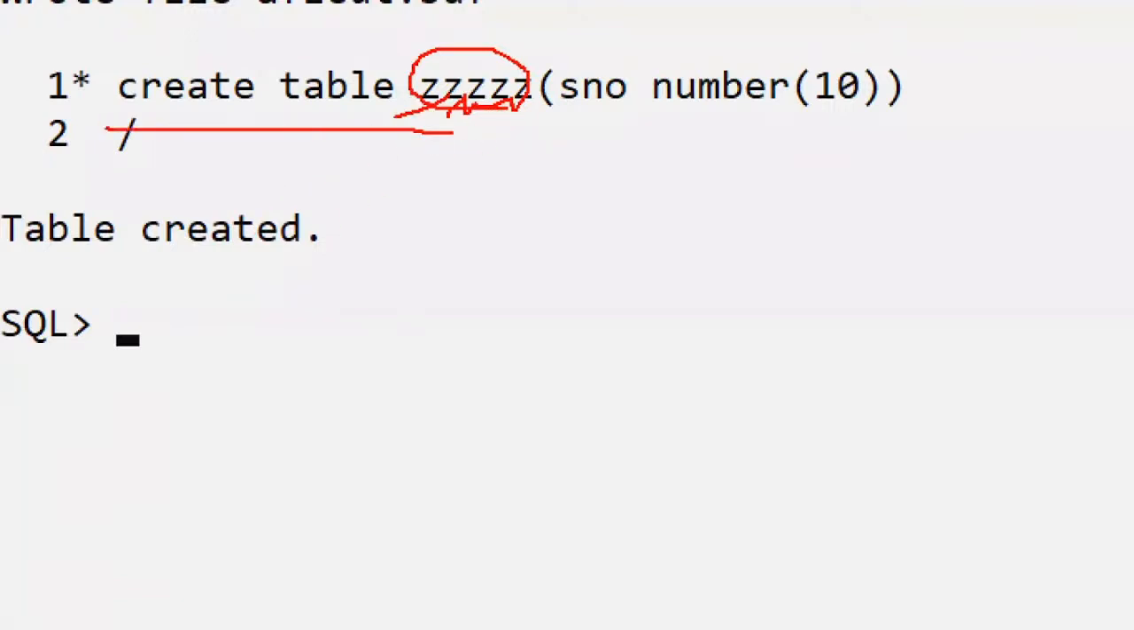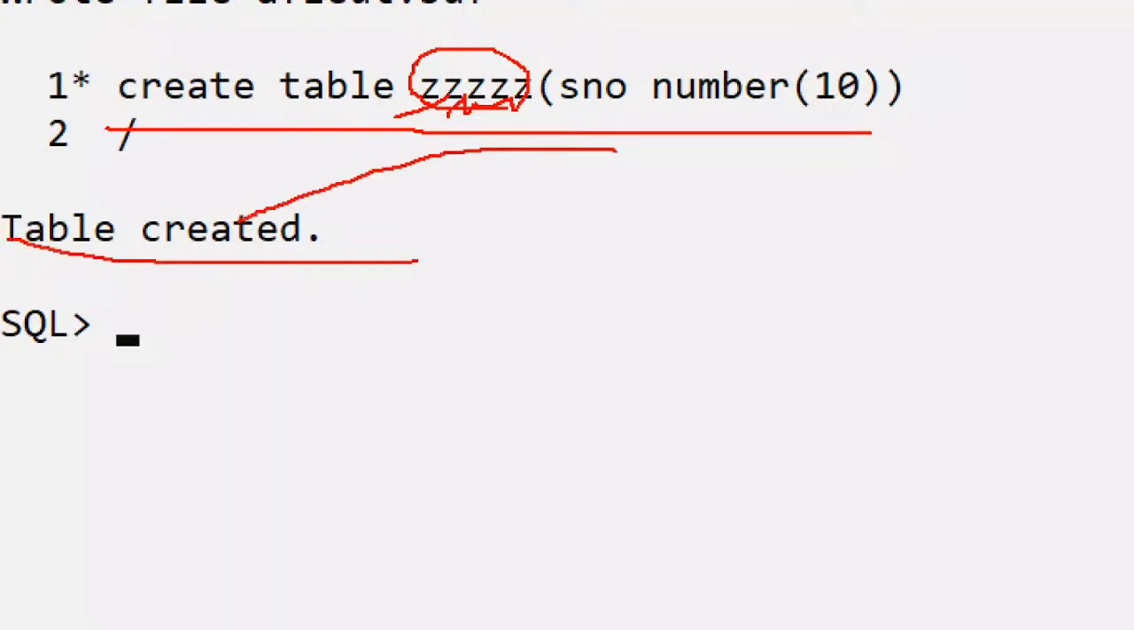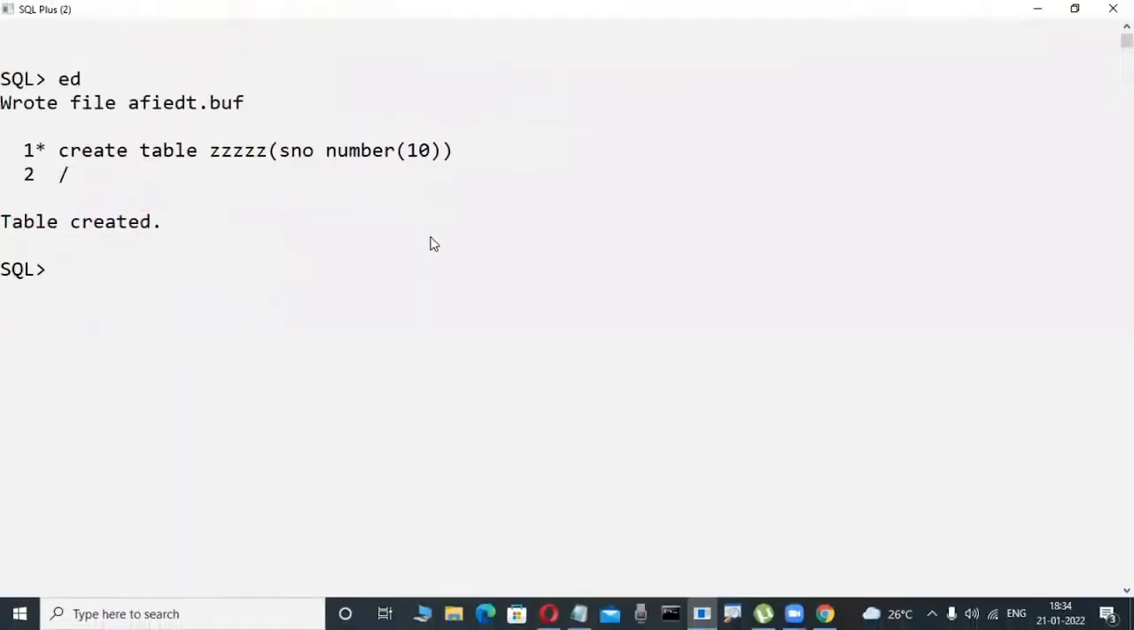The table I'm creating is only in my Oracle database or SQL Server database or MySQL database. I'm creating a table. Okay, fine. The table is created. Slowly observe it here. This table is created.